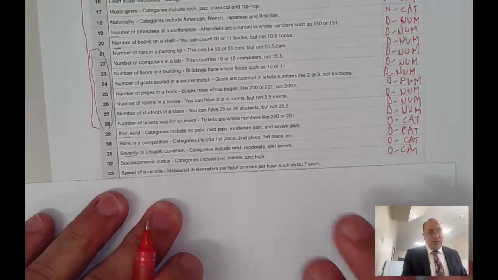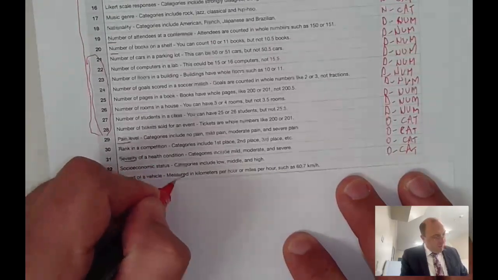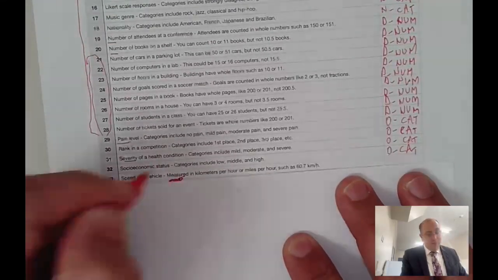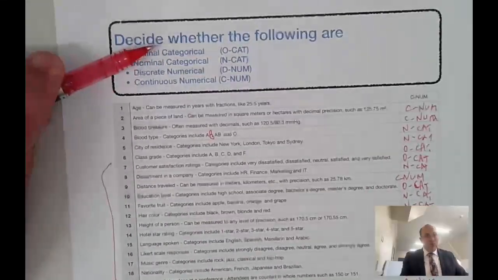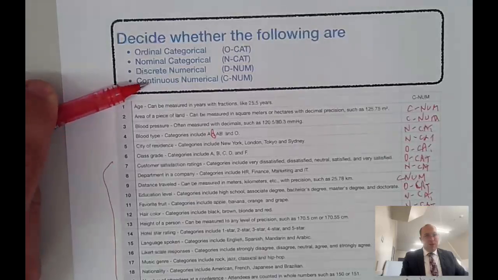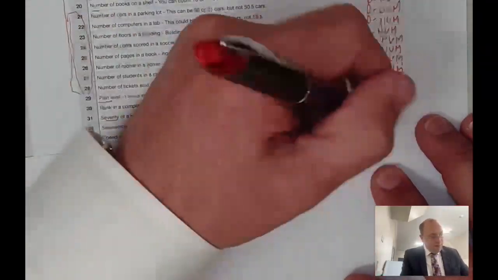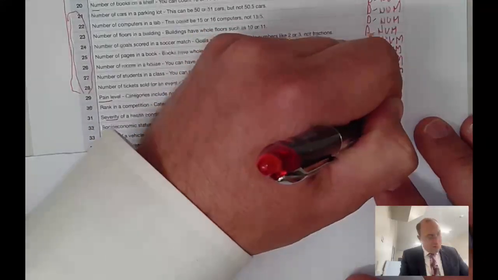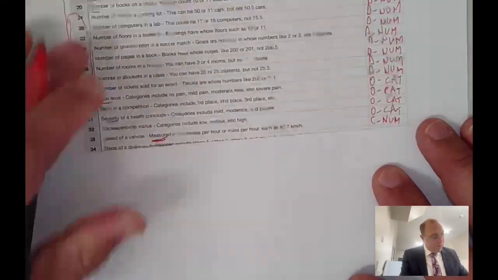The speed of a vehicle is, here's the clue, we measure it. We measure the speed of the vehicle. So it's actually, going back to our 4 choices here, if we measure something, it's continuous numerical data. And so here we have C, numerical, continuous numerical data.